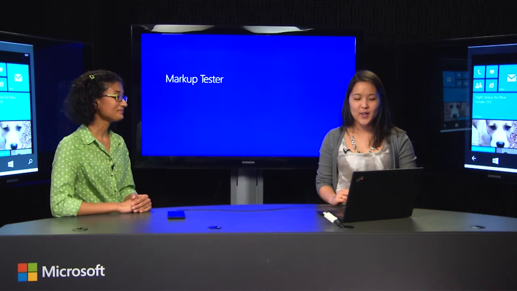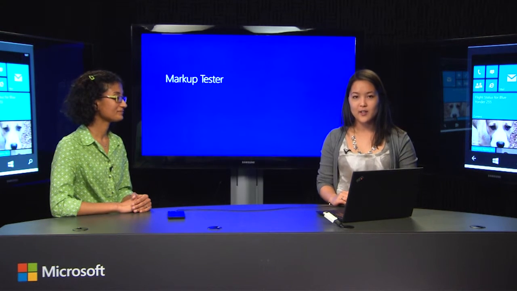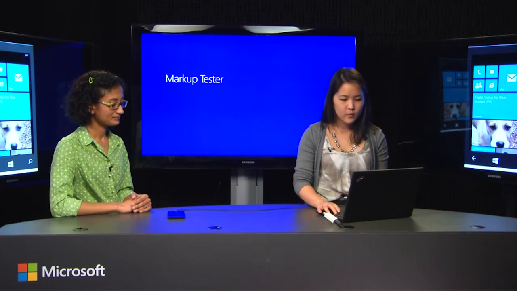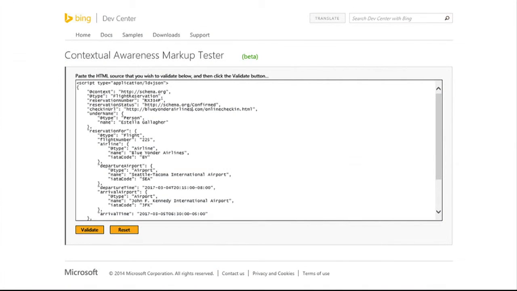Now I'll show you a tool that we've built to help you validate your schema markup. Here's a snapshot of what the tool looks like. As you can see, it's pretty straightforward. You can just copy and paste your markup into this box here and hit validate. And the tool will show you if you're missing any required fields or if you've made any other errors. So I will show you what that looks like on the website.